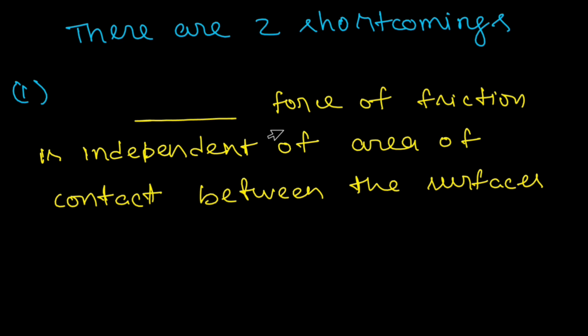So the old view couldn't explain this experimentally found result that force of friction does not depend on the area of contact.